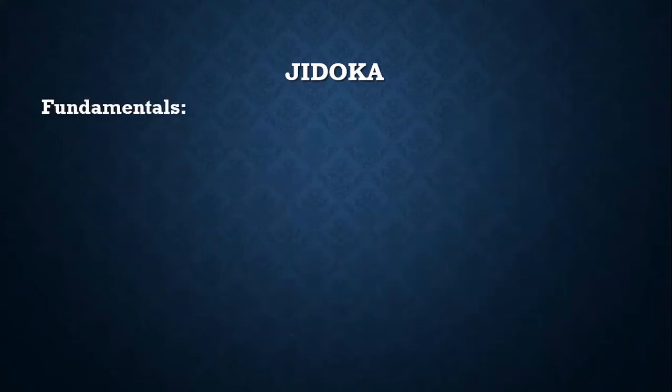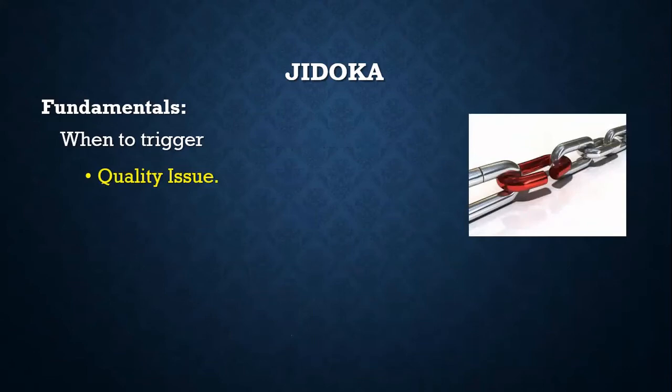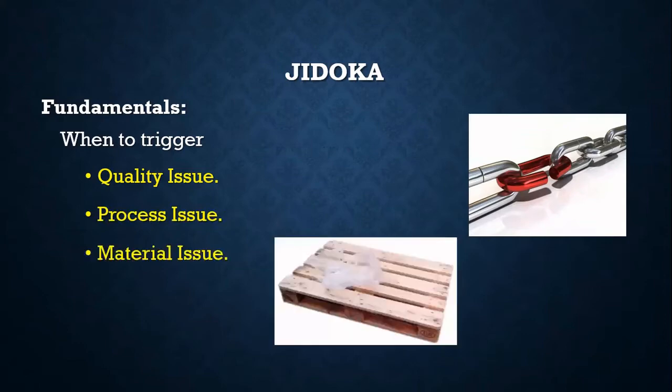Coming to a few fundamentals about Jidoka, first is when to trigger them. First is quality issues, where a defect is generated. Second is process issues, which can generate a faulty part, and in case of any material issue, either lack of it or faulty input material.